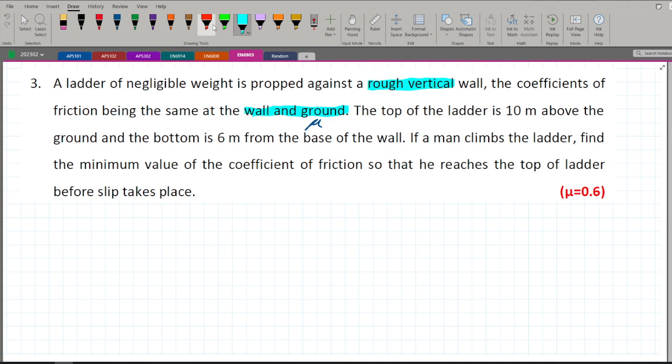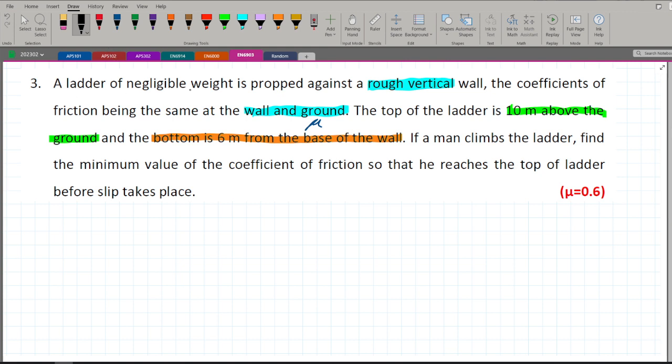Okay, so we have this 10 meters above the ground as our vertical height, and the bottom is 6 meters from the base of the wall, meaning this is our horizontal length. If a man climbs the ladder, find the minimum value of the coefficient of friction. So we need to find our mu value so that he reaches the top of the ladder before slip takes place. So there's a few important concepts here.